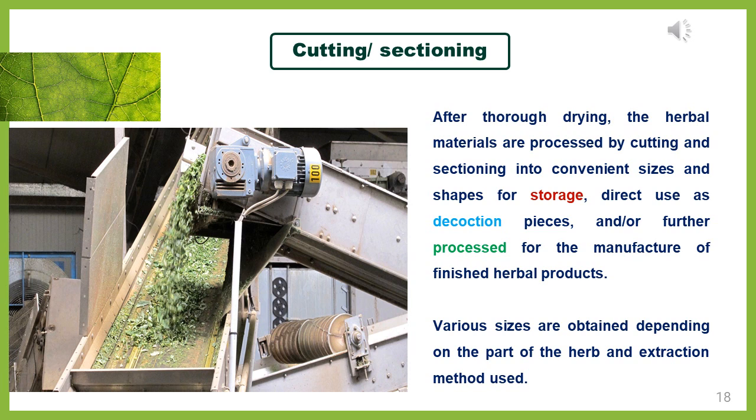Various sizes are obtained depending upon the part of the herb you are using, as well as the extraction method, which will decide the cutting and sectioning sizes.